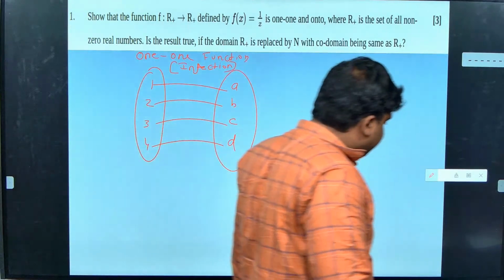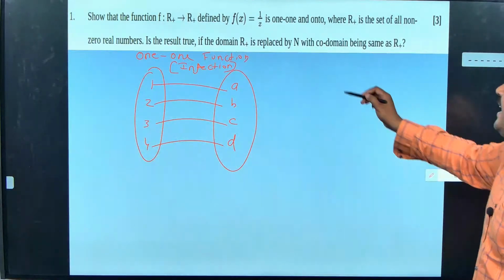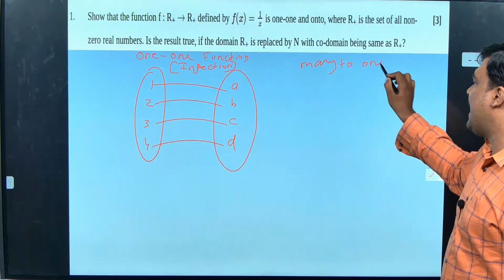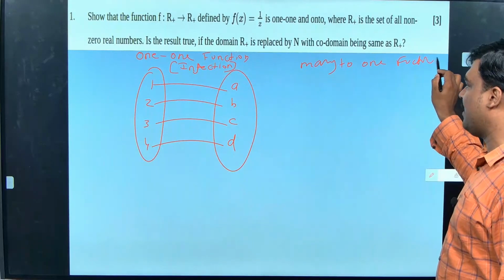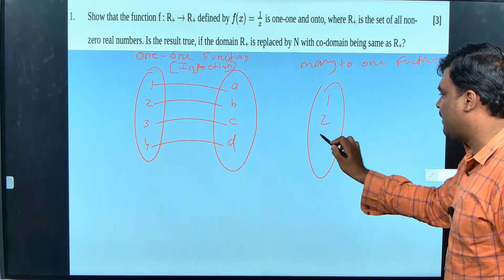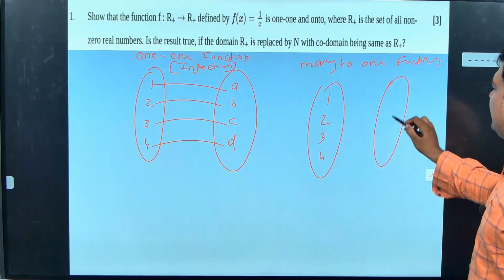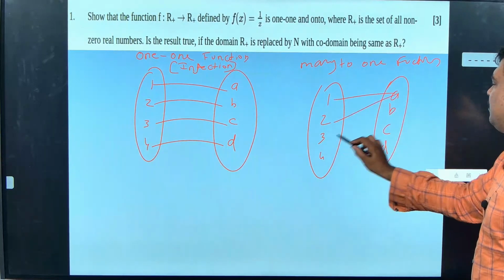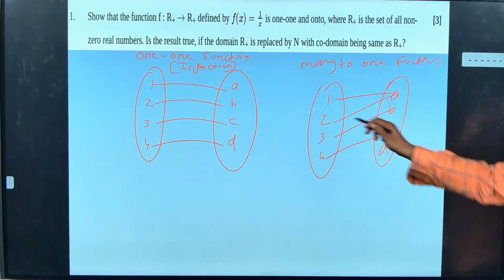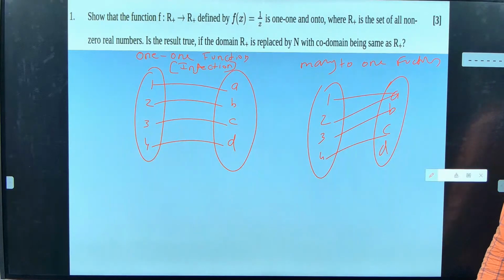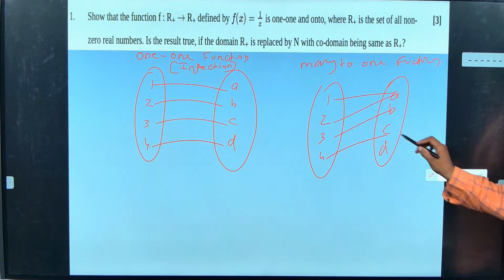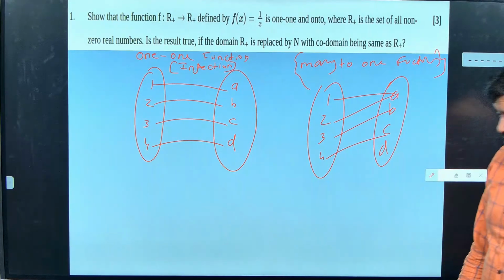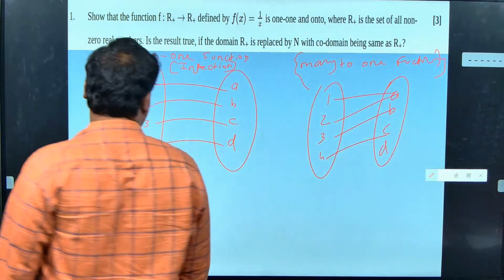Sir, if the function is not one-to-one, then what can it be? Many-to-one function. So the meaning of many-to-one function is, I am going to have a function 1, 2, 3, 4 and A, B, C, D, but not everything is having a single output. Now 1 and 2 go to A, no? It is having more than 1. So I am going to call this a many-to-one function. Guys, are you getting the difference between many-to-one and one-to-one function?